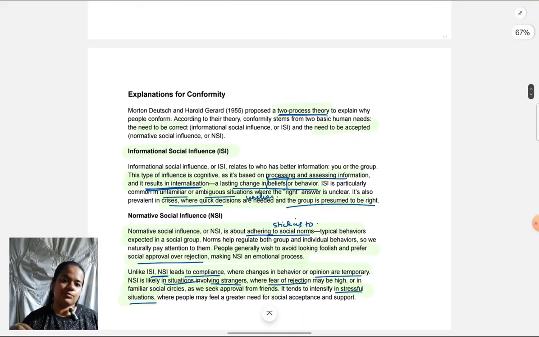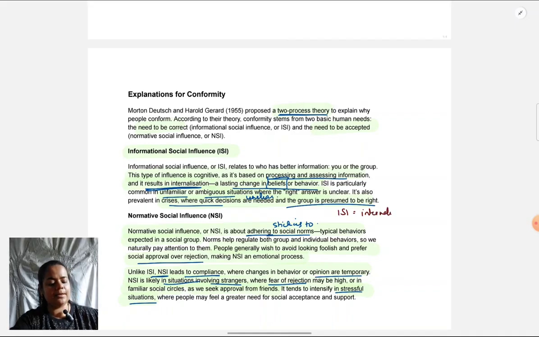So this is about the two process model, which gives two reasons for conformity. In the paper, a similar pattern, which I have explained for types of conformity. From here also you will most probably be asked for definition and examples. So I'm not repeating the same thing. One thing very important you need to remember is ISI typically results in internalization. So the link should be very clear in your mind, and NSI results in compliance. Okay, so be sure you know for which type of conformity, which of these is the explanation.